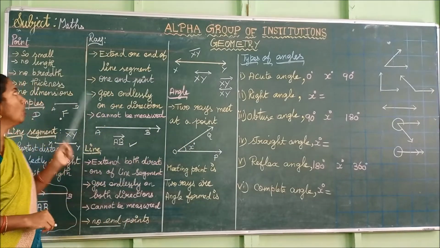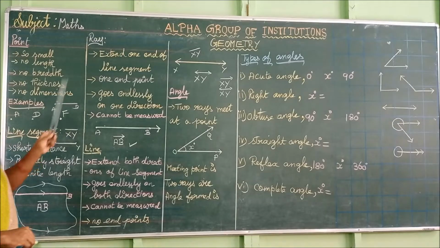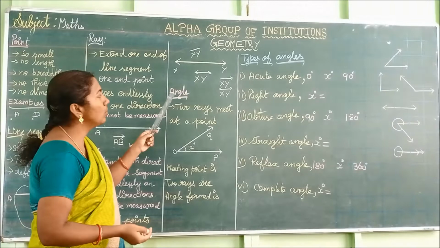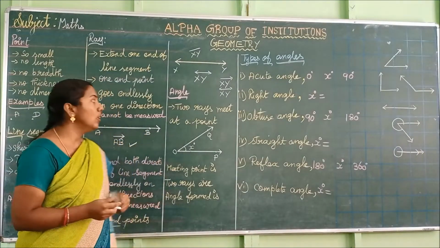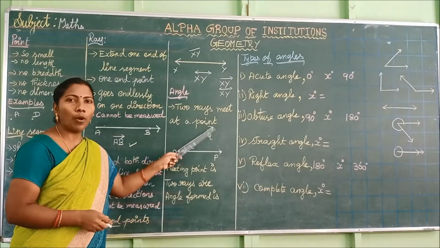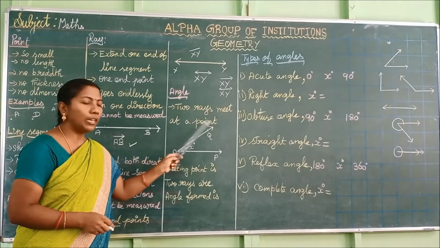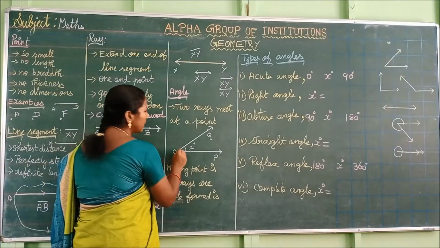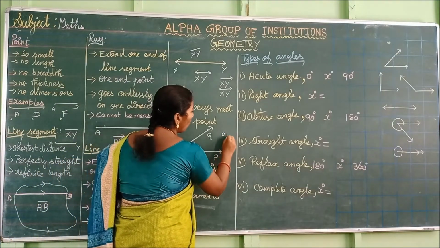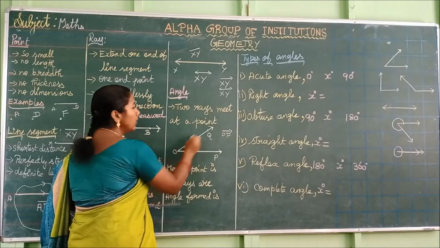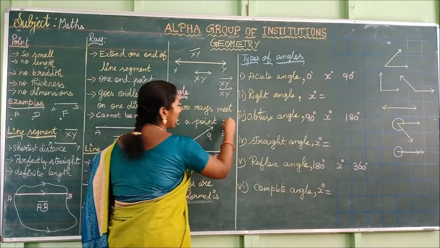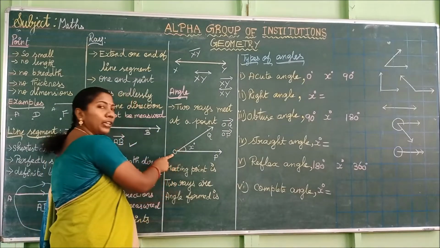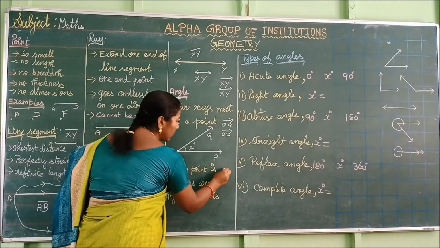I hope you understand what is meant by point, line segment, ray, and line. Next we are going to see about angle. How do you get an angle? When two rays meet at a point, we can get an angle. See here. What are the two rays here? OP is one ray and OQ is another ray. These two rays are meeting at a common point O.